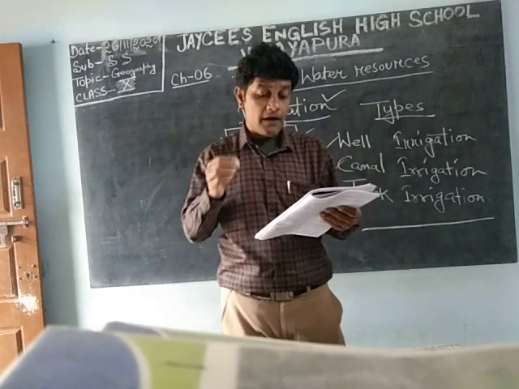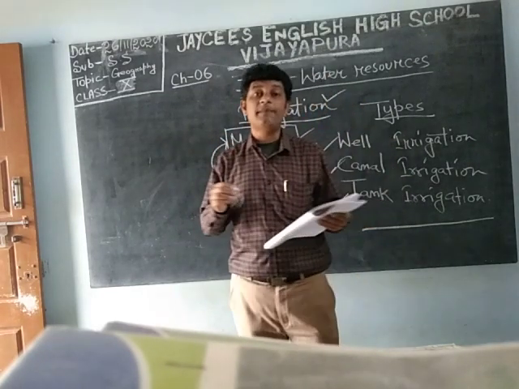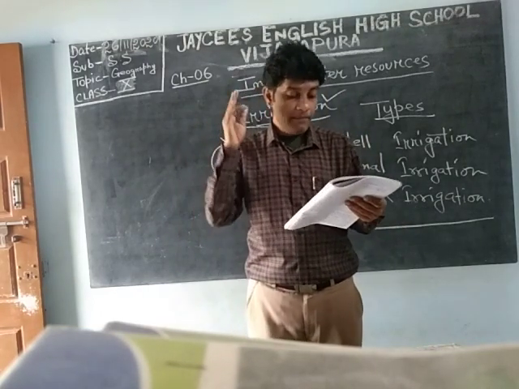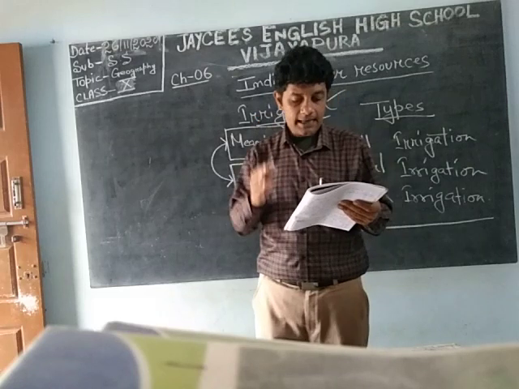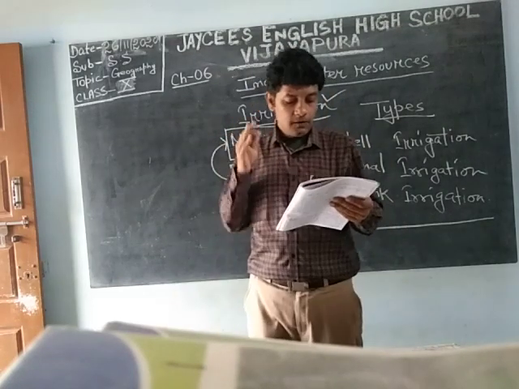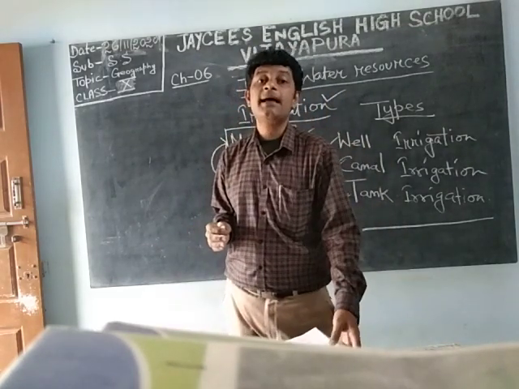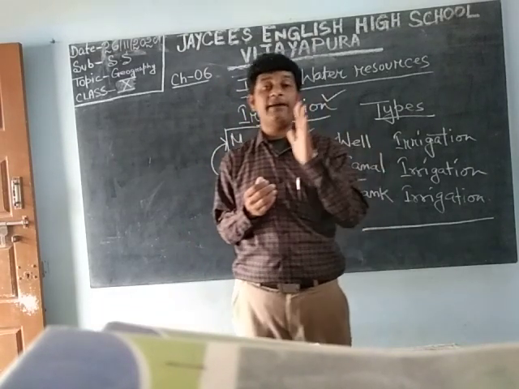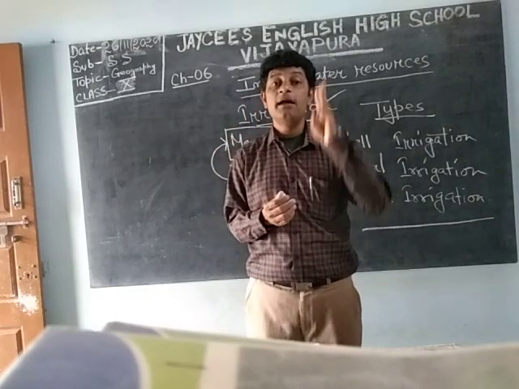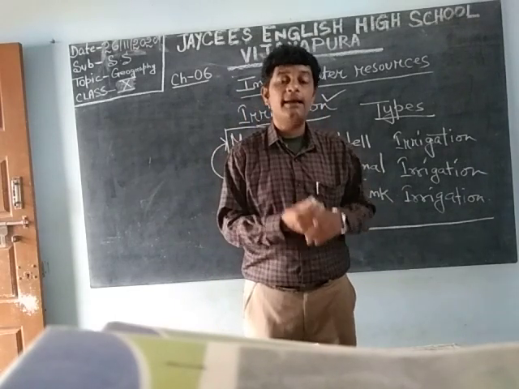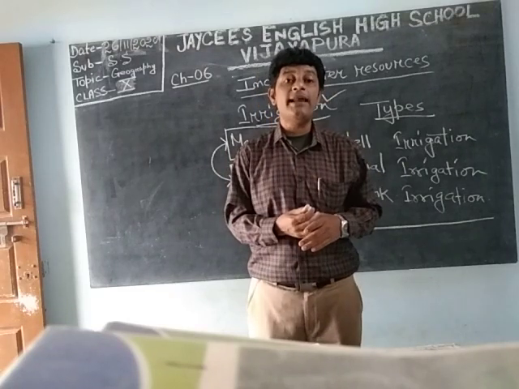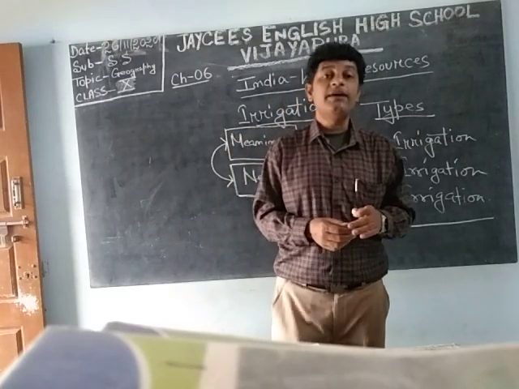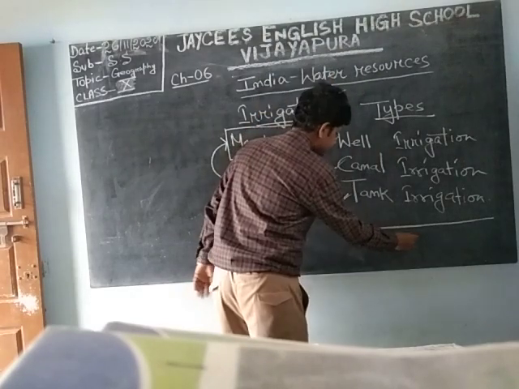Which are the places where it is mainly found? It is mainly found in Tamil Nadu, Andhra Pradesh, Maharashtra, Karnataka, Odisha, Madhya Pradesh, Rajasthan and Uttar Pradesh. These are the states where tank irrigation is still there, but it is very little. Only 3% is tank irrigation, 27% is canal irrigation, and the most famous is well irrigation, which is 60% and above. So with this we have concluded the irrigation part.